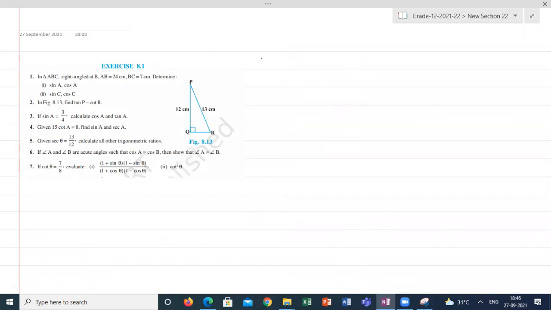Next one. So same as, try the question number 3. The question number 3 is given data is sin A is equal to 3 by 4. Calculate cos A and tan A. So I am taking a triangle.